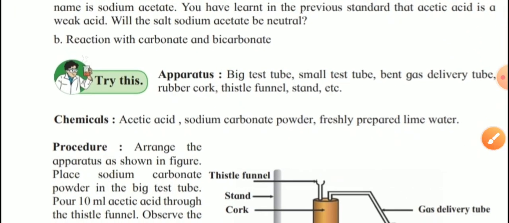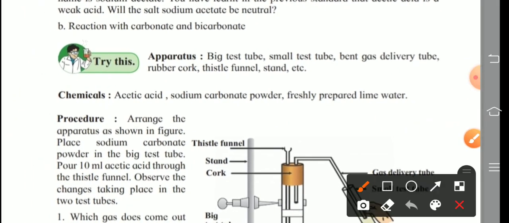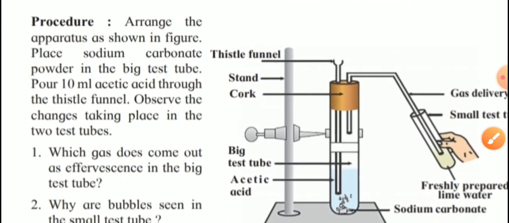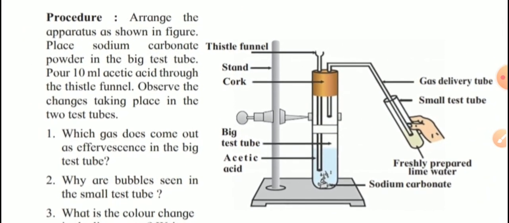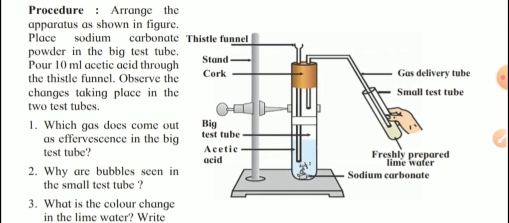Now one more activity is given for us. Try this. The apparatus is given, with some chemicals like acetic acid, sodium carbonate powder, and freshly prepared lime water. Now the procedure. Arrange the apparatus as shown in the figure. Please place sodium carbonate powder in the big test tube as shown in the figure.